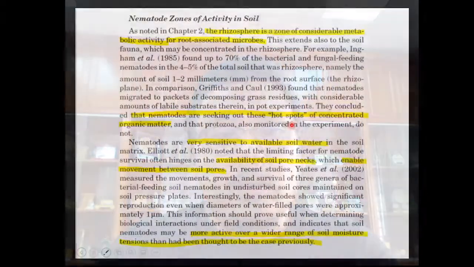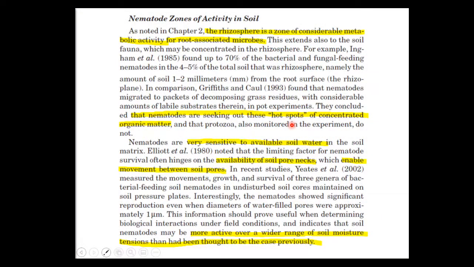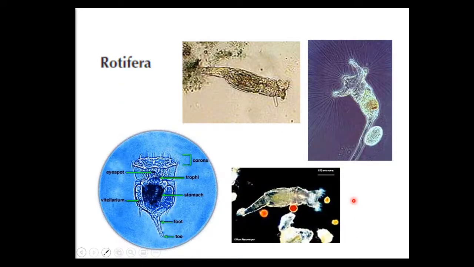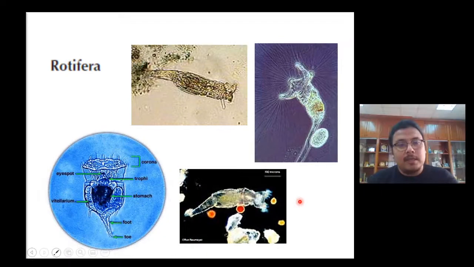So nematodes will move around the pores and feed on all the organisms that are reachable through the soil. That's why water is very important for the nematodes.